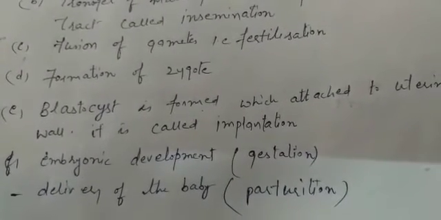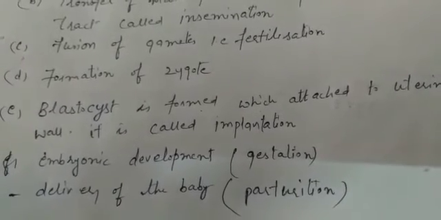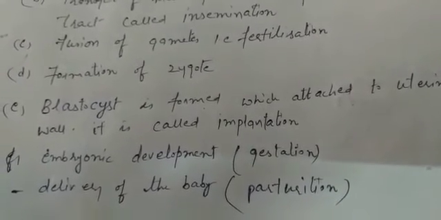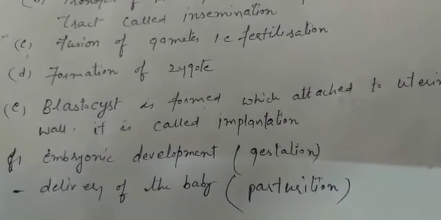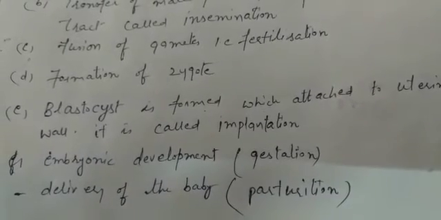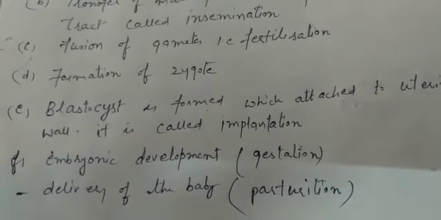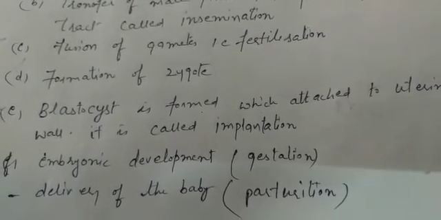Now, once the embryonic development is completed, then this fully developed baby has to come out of the body, or you can say there is a delivery of the baby, and we call it parturition. The term used in science is parturition. Right, beta? So these are the events which occur during the sexual mode of reproduction.